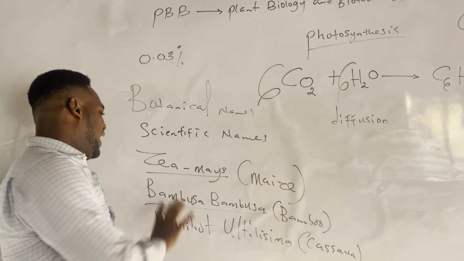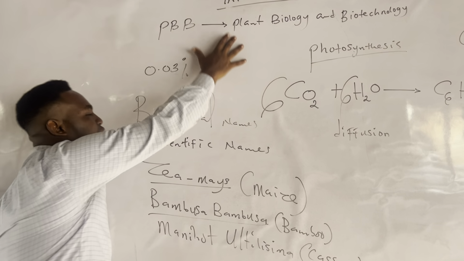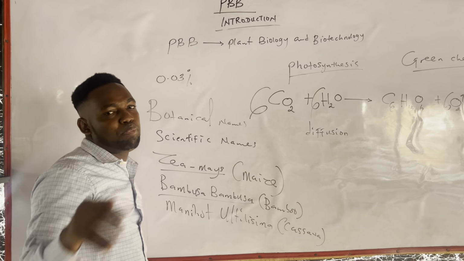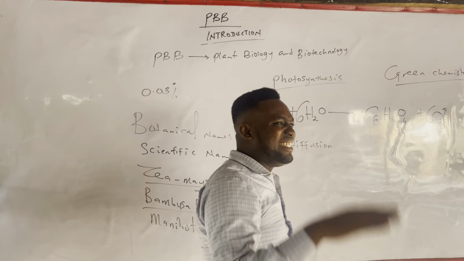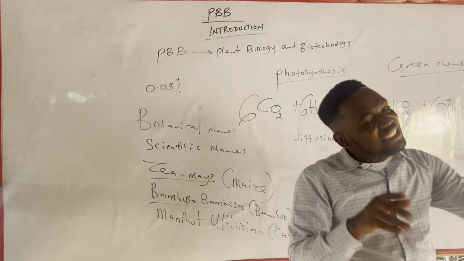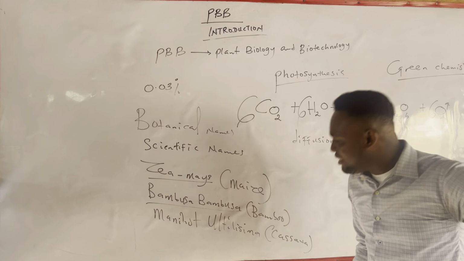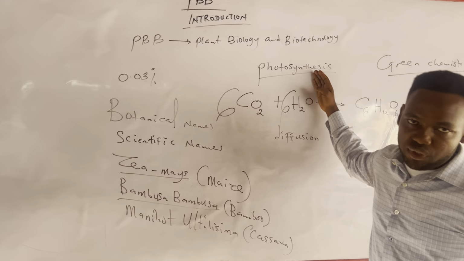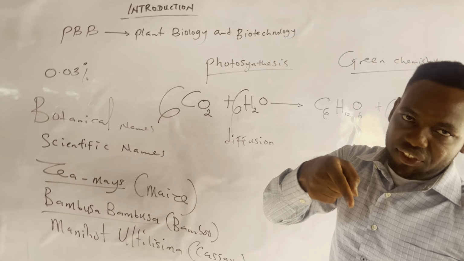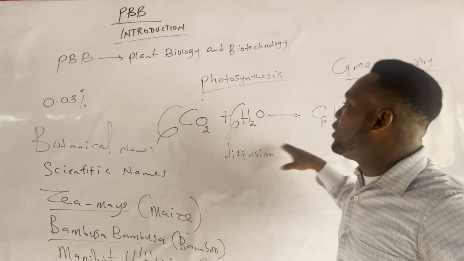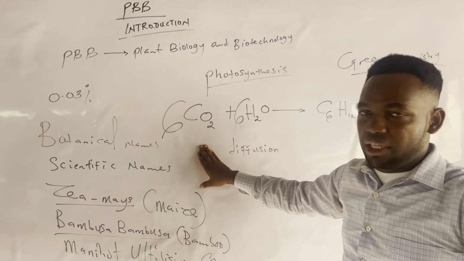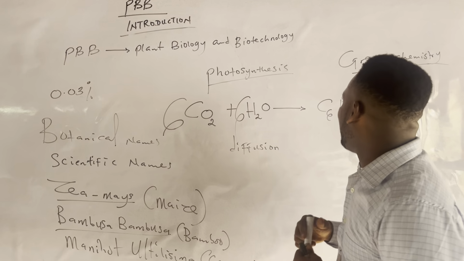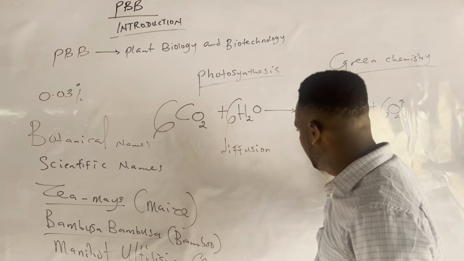Now, why am I giving you all these things? In the introductory part of PBB, there is something called man's dependence on plants. How does man depend on plants? Does man depend on plants? Yes, the answer is yes. I've explained that without photosynthesis, none of us will survive. Aside from photosynthesis, it equally removes poisonous gases from the atmosphere, which can increase our lifespan.